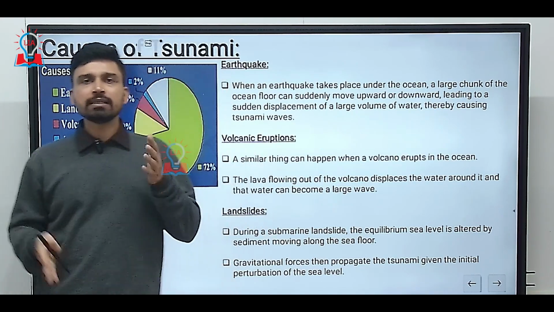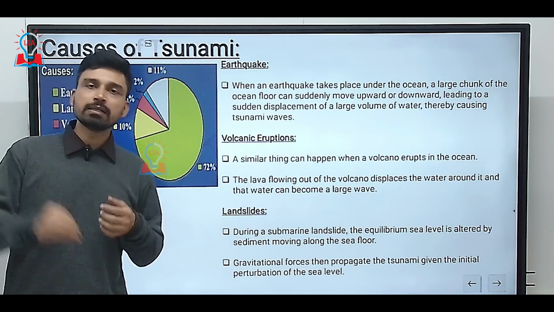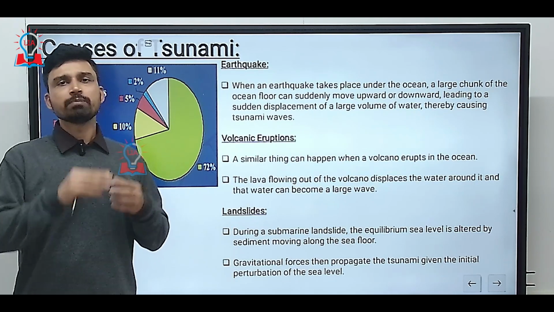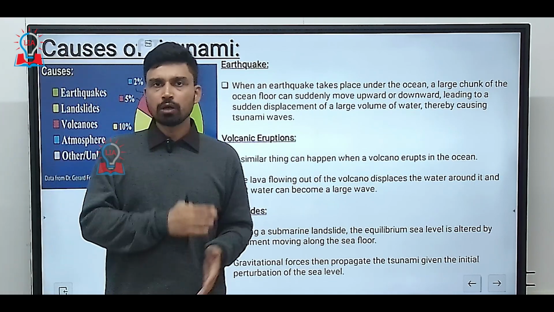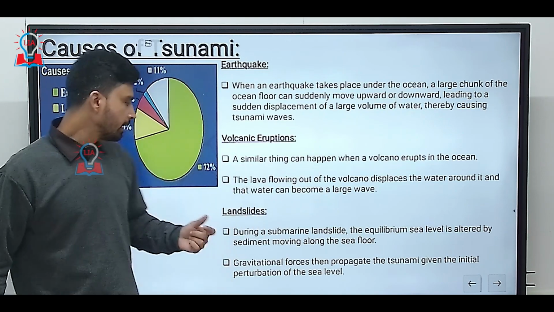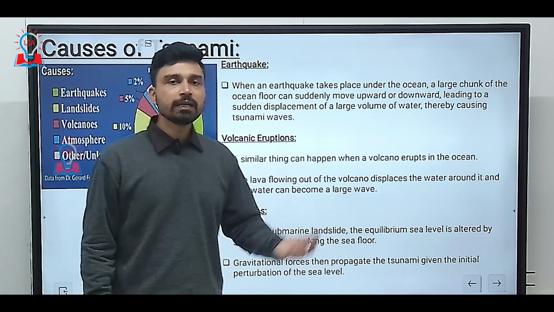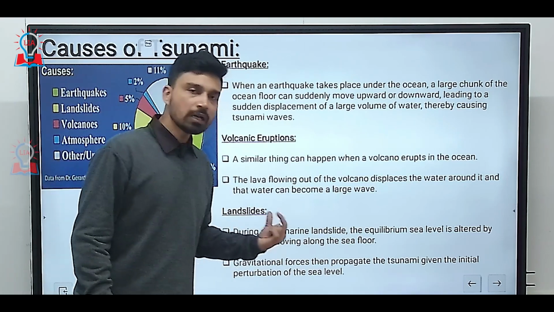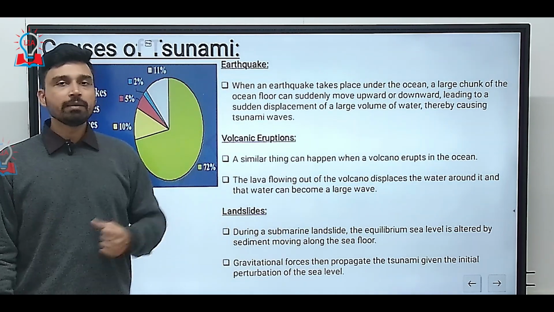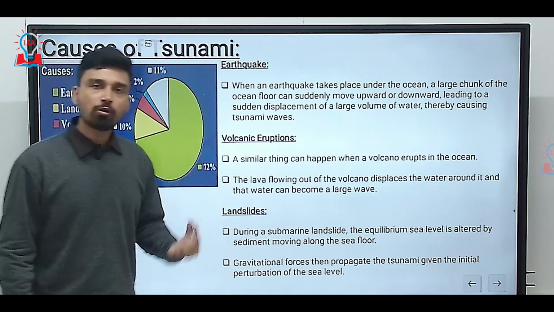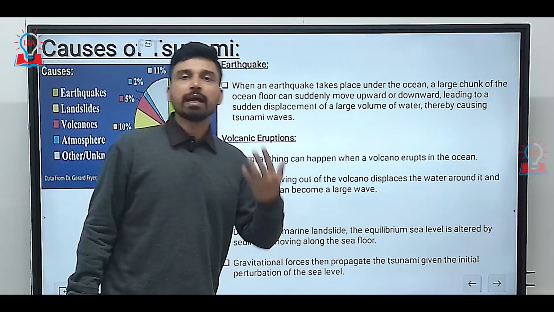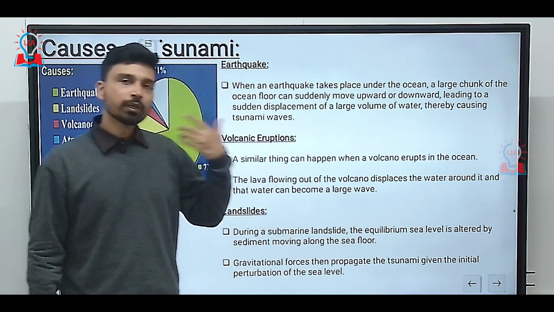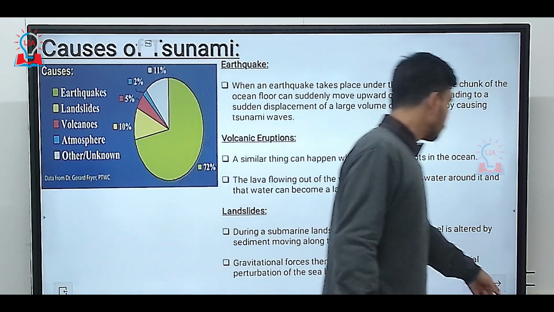So whenever a landslide happens in submarine areas due to the displacement of sediments along these seamounts especially, it also causes a sudden displacement of the water volume around it because of the large scale movement of sediments on the ocean floor. And by the same mechanism, this can cause displacement of water, giving rise to ripple-like tsunami waves.